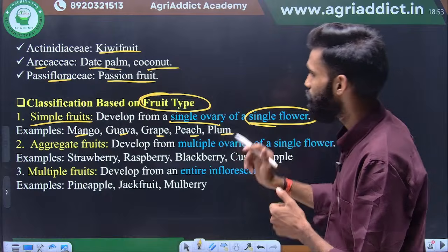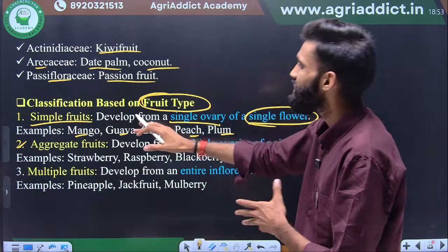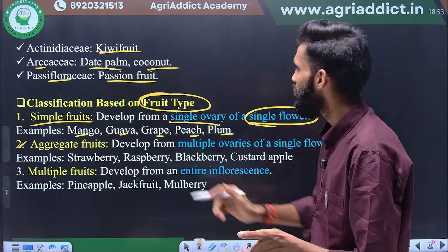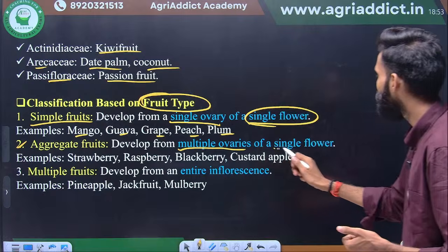Okay. Next one is aggregate fruit. What is the difference between simple and aggregate fruit? Here there are multiple ovaries but a single flower.